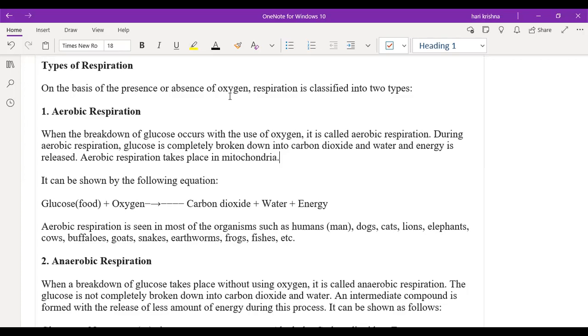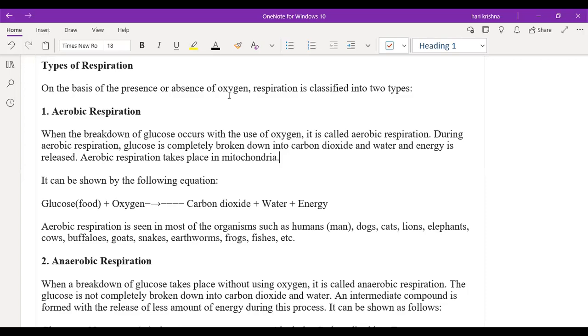All this aerobic respiration will take place in the mitochondria. You know about the mitochondria, right? It is one of the cell organelles. Because the respiration is taking place in the mitochondria, energy will be stored in that mitochondria. That's why it is known as the powerhouse of the cell. So this will take place in the mitochondria.